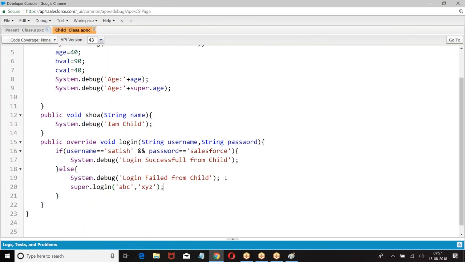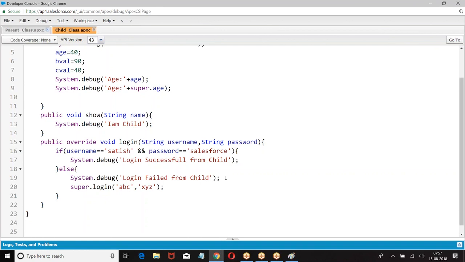Now we are using the super keyword. When I say login, the child class login method is called. But I don't want the child class method, I want the parent class method only. Then I will say super dot login. When I say super dot login, what will happen? It will call the parent class login method.